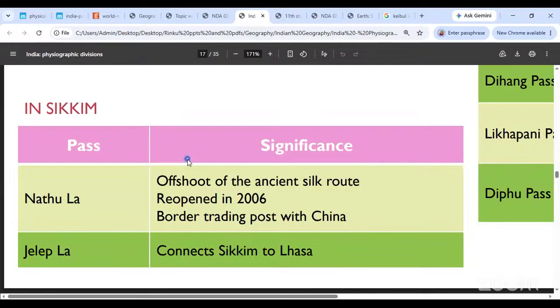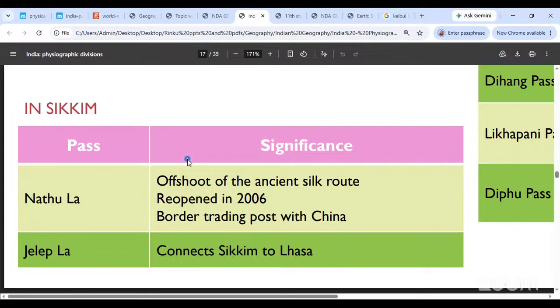In Sikkim you have two major passes like we discussed, the Nathula and the Jelep La. Nathula Pass is the one that used to be a part of the ancient Silk Route. Remember the details? We had closed it down for many years for political reasons, and then we reopened it way back in 2006. It is a border trading post.